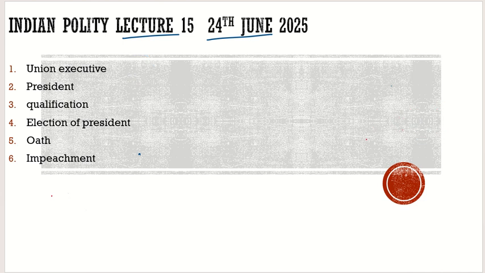I will regain my initial position. But they did the opposite. By the 44th constitutional amendment act, they inserted that the president shall act on the advice, but the president may ask for reconsideration.